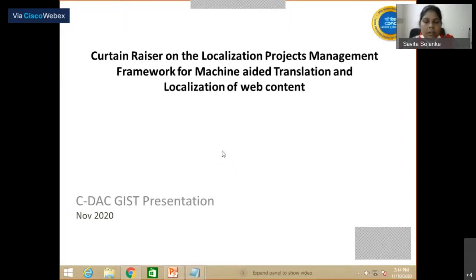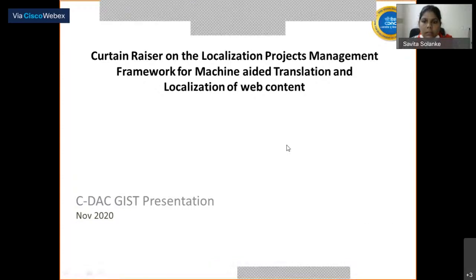Project management framework for machine edit translation and localization of web content. In this webinar, we are covering localization and the need of localization for your website.